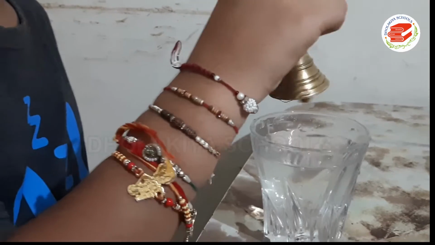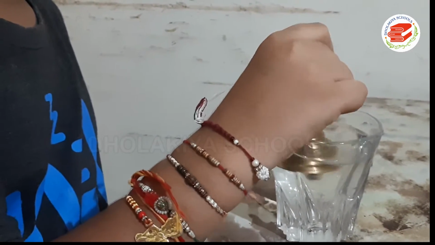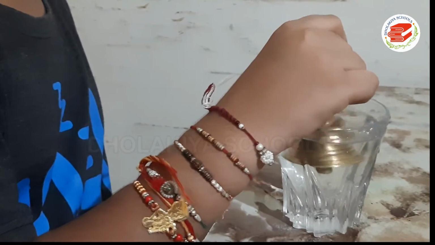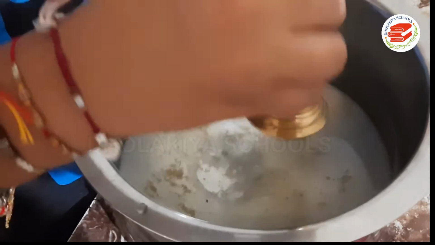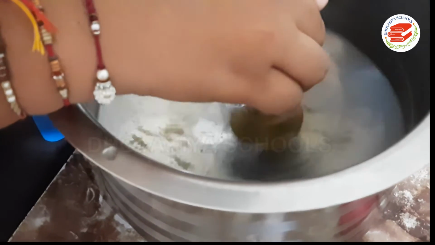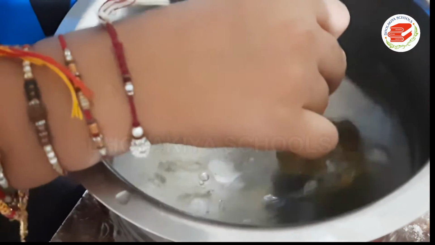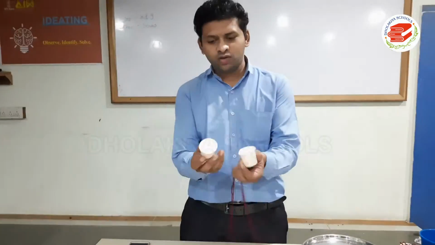Take one bell, the bell which we use in our home for puja. Now ring the bell inside the water and listen to the sound just near the surface of the water. You are clearly able to hear the sound of that bell. It means sound can also propagate in water. It means water, a liquid, can carry sound.